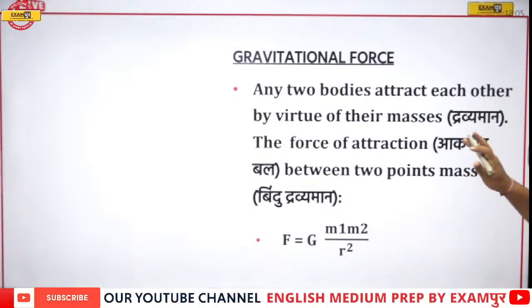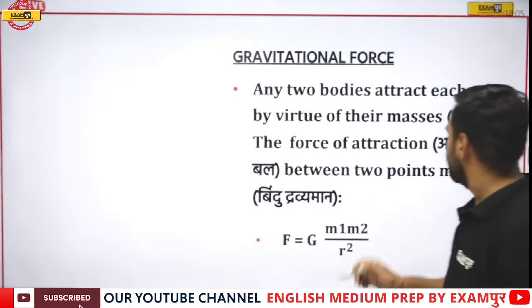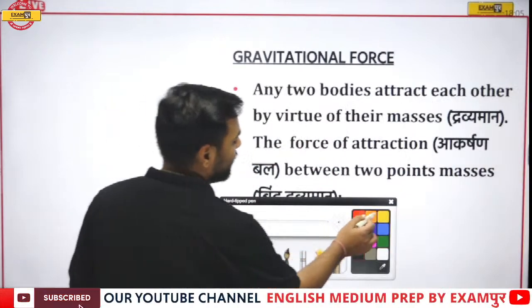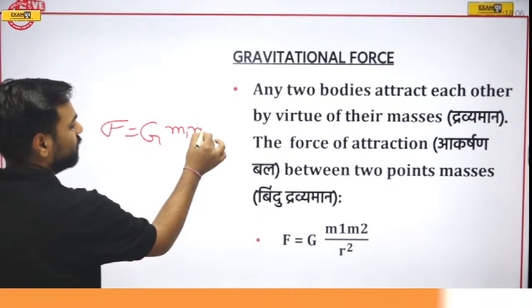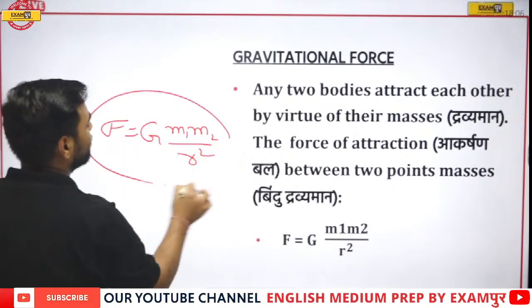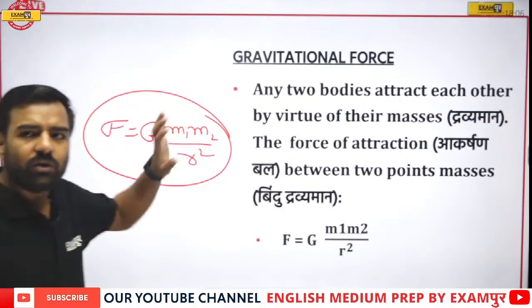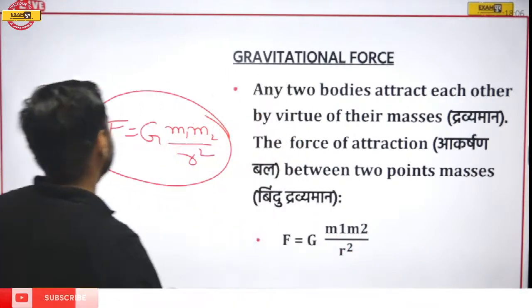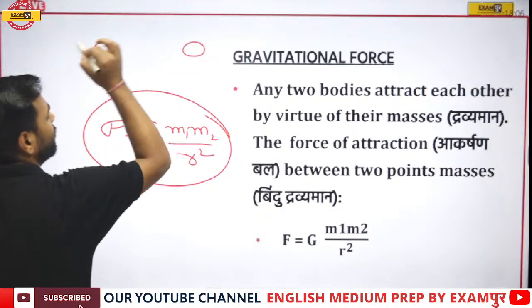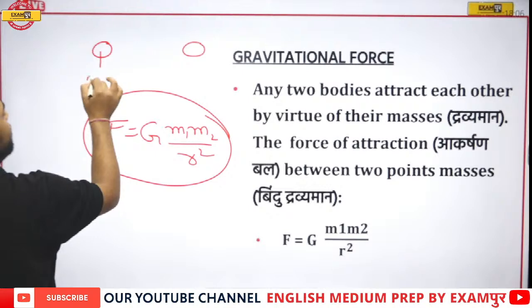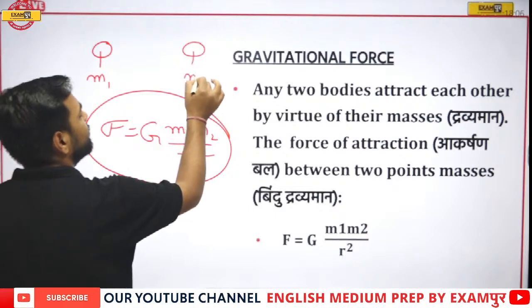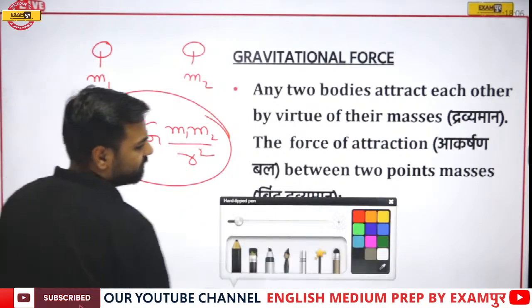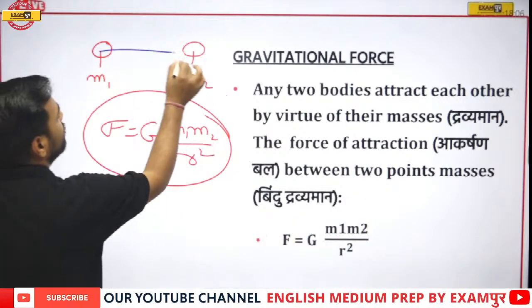So let's have a look. Any two bodies attract each other by virtue of their masses. The force of attraction between two point masses is represented by F = G m1 m2 / r^2. Now you must be wondering, sir, what is this? Let us assume any two objects, a first object and a second object. Let us consider the mass of the first is m1, and the mass of the second is m2. Now there must be some distance between them, correct? So here we have a distance of r.